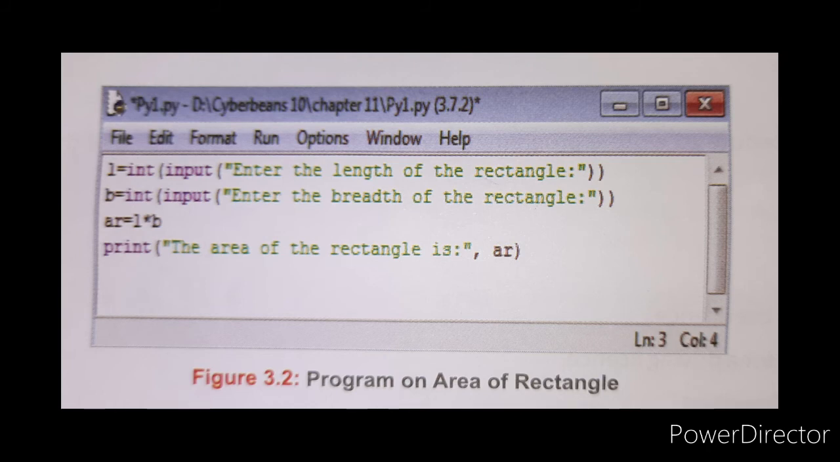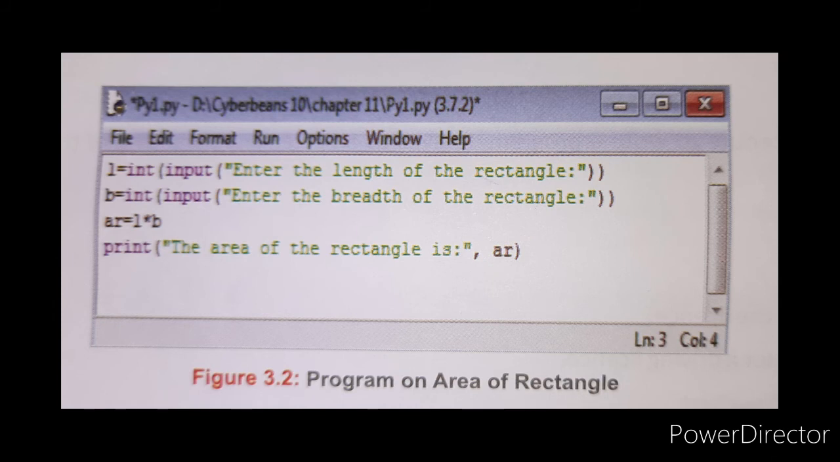Print the area of a rectangle is there. What is there? Double quotations. That green color is there now, children. Whatever is there in the green color will be displayed on the output screen. Okay, comma AR. Here AR means what? It will calculate the length and breadth, then it will show us the area.